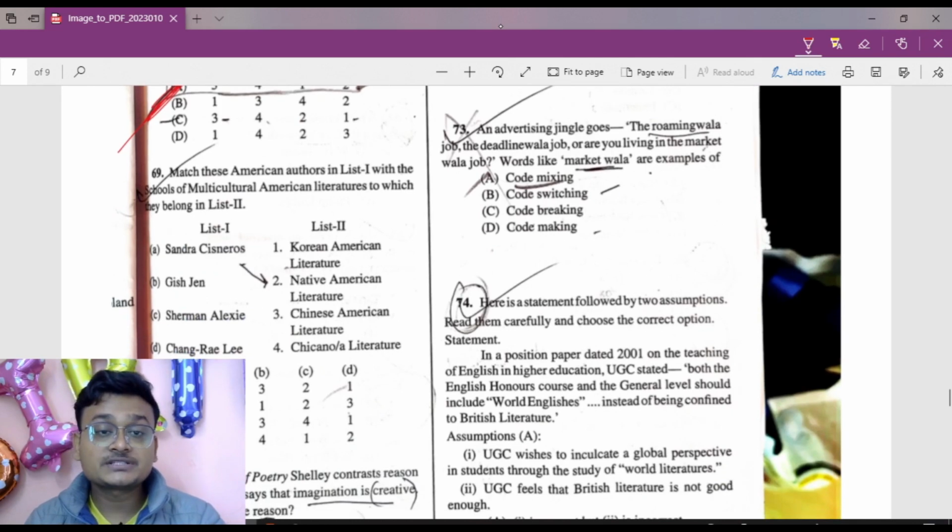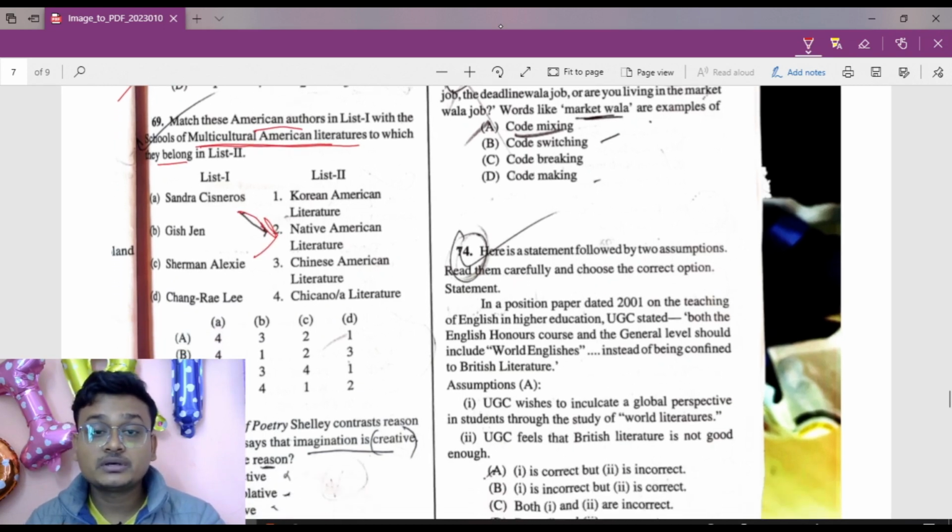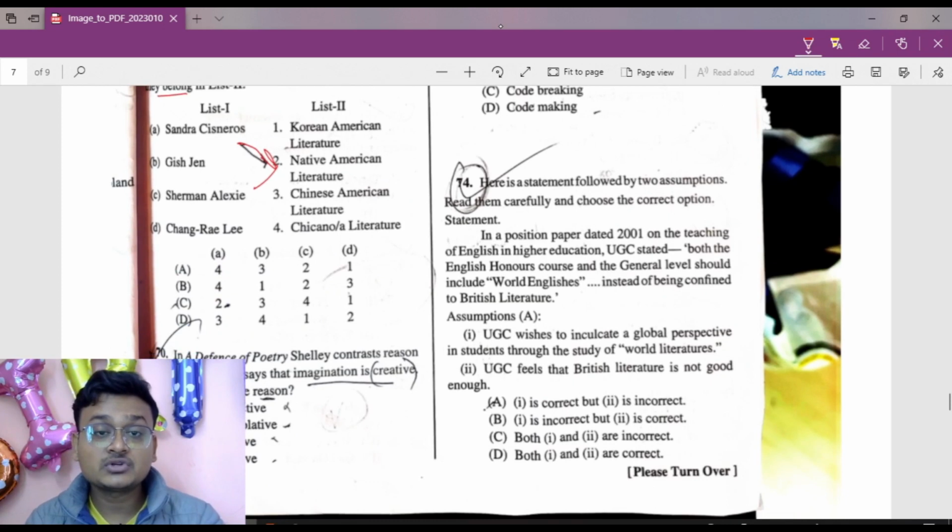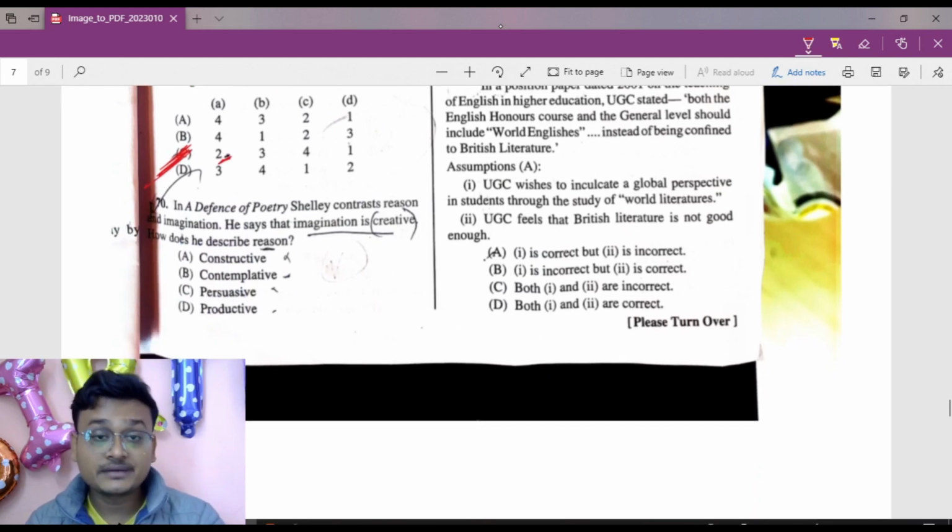Now 69, Sandra, multicultural American literatures. Okay, match American authors with the multicultural American literatures to which they belong. So Sandra belongs to Native American literature. So here one option, that is A equals 2. A is 2. The option number C is the right answer here. Okay, now move to question number 70.